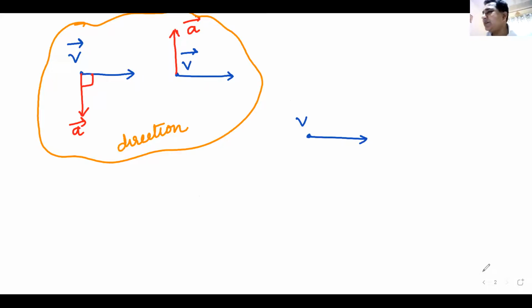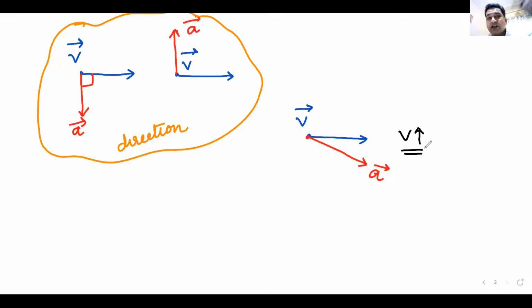It can be obtuse also. Let me talk about acute and obtuse. If the acceleration is like this, then what will happen? Look at the diagram, tell me. Will the velocity increase or decrease? Apply some common sense. It will increase as well as the direction will change.